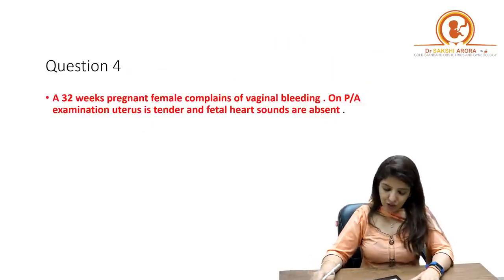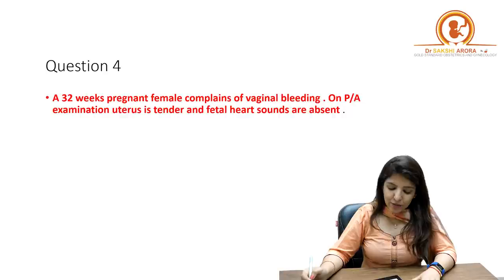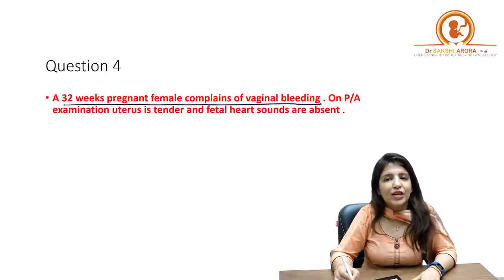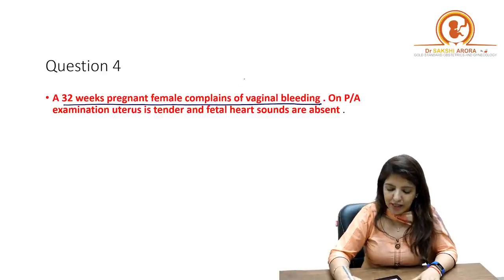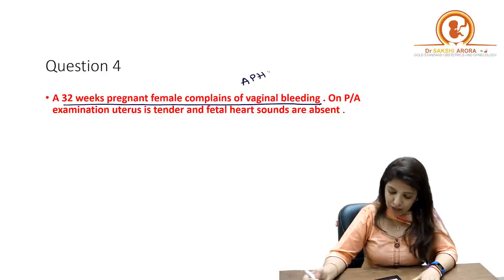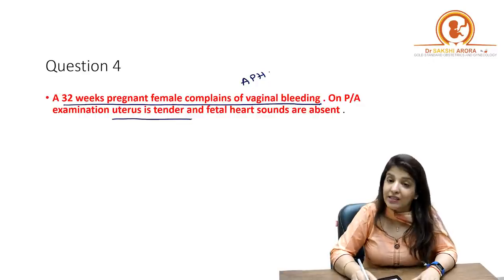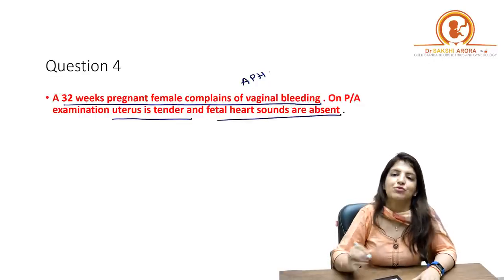Clear? Next question. A 32 weeks pregnant female complains of vaginal bleeding. So 32 weeks female coming to you with vaginal bleeding, it has to be a case of antepartum hemorrhage. On per-abdominal examination, uterus is tender and fetal heart sounds are absent.